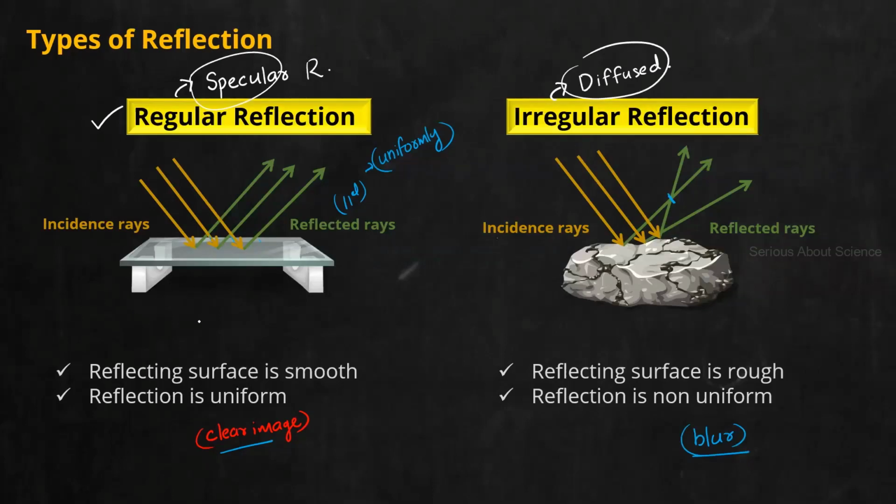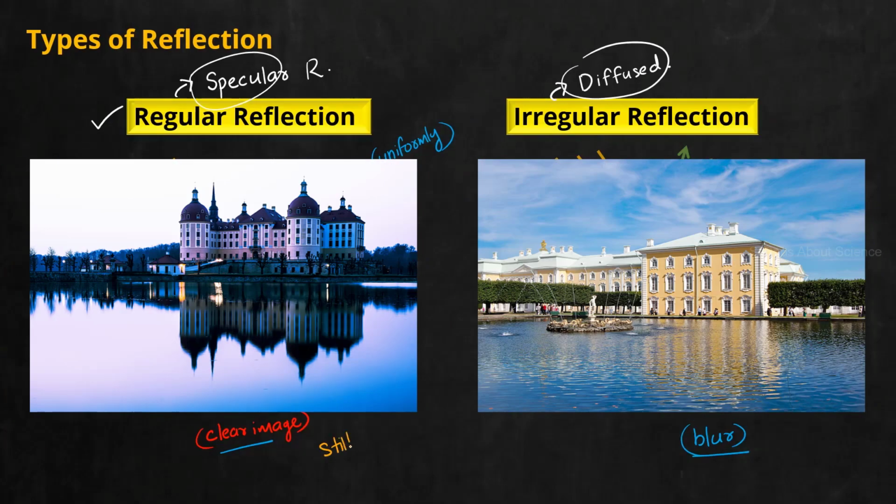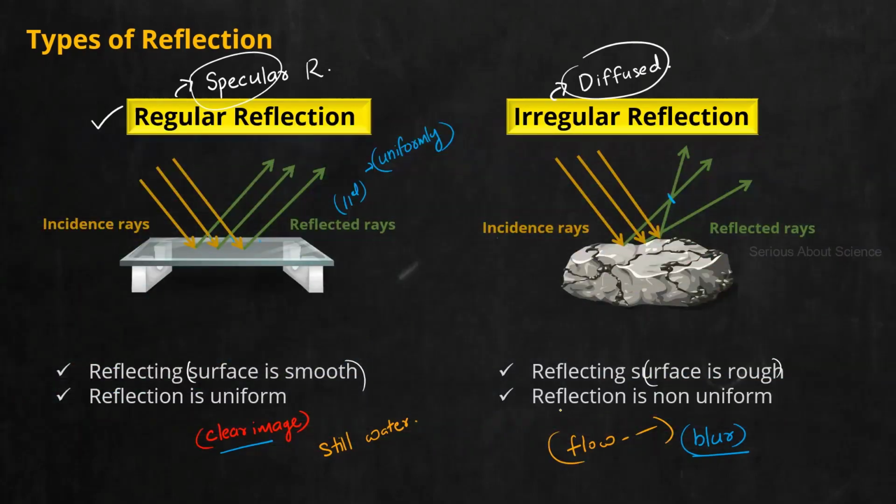And think of the example. One when the surface is smooth, one when the surface is rough. And another classic example is the case of water. If you stare at still water, it is an example for regular reflection when the water is still. Whereas if the water is not still or flowing non-uniformly, you will see irregular reflection. So that is another example you can relate to. And mostly all the wood material, wall material, all form irregular reflection. That is why we don't see our image formation there. Note it down. Two terms, regular and irregular reflection.